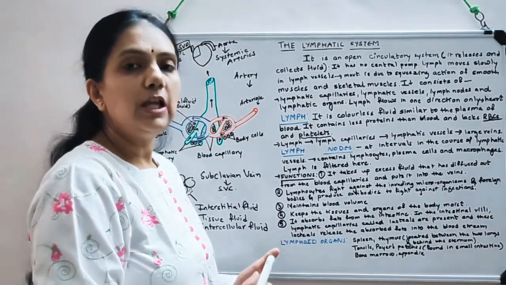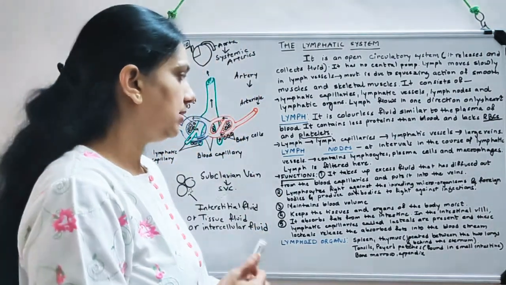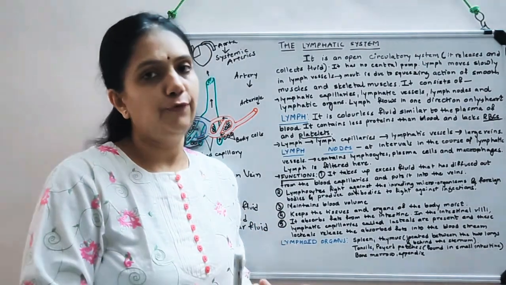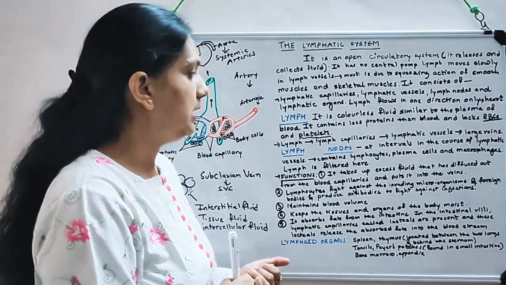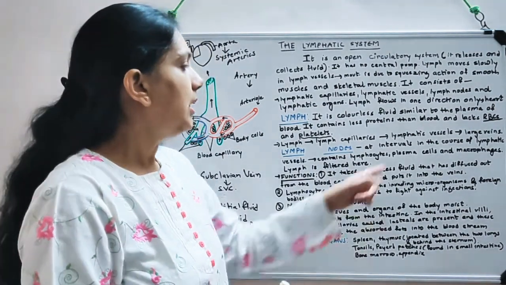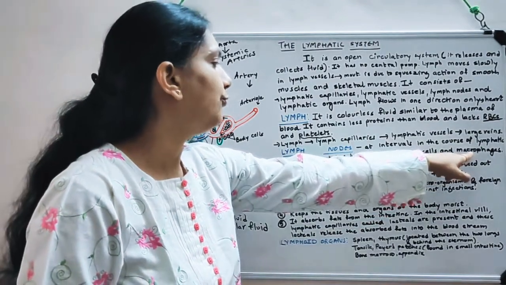Now, what is the importance of these lymph nodes? These lymph nodes produce lymphocytes. If you remember, it is a agranular kind of WBC. They also produce plasma cells and macrophages.